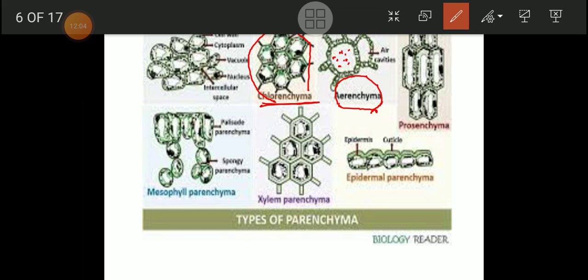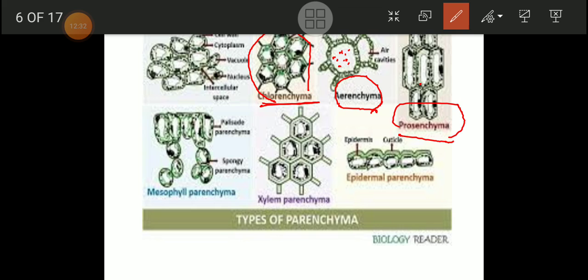And this aerenchyma type of parenchymatous cell helps in buoyancy, meaning aquatic plants float on water because of the presence of aerenchymatous cells. Now friends, we have to get an idea about the third type of parenchymatous cell, that is prosenchyma.